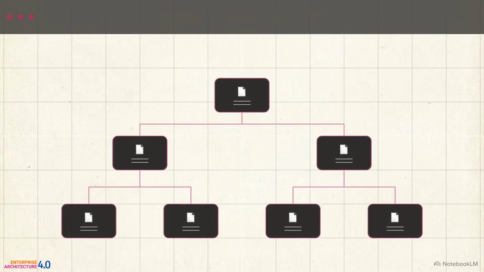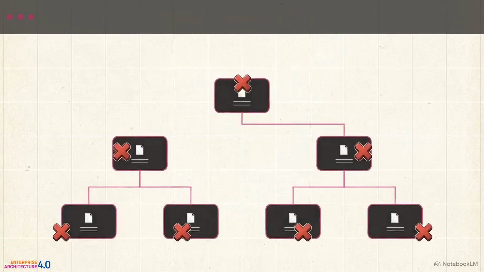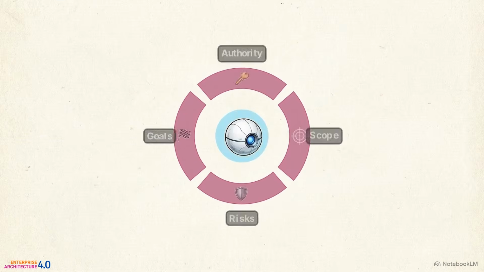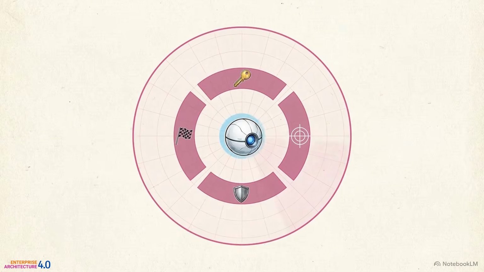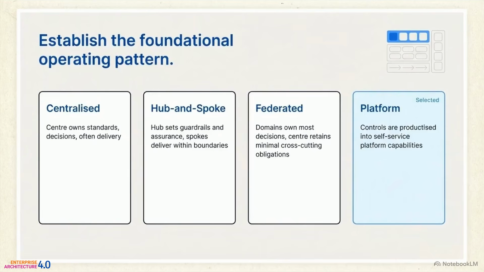For the enterprise architect, the mandate has shifted. Your primary job is no longer designing the step-by-step workflow. Your job is designing the boundaries, the policy constraints, and the runtime assurance planes that keep the system safe. When you achieve this, you stop building isolated AI experiments. You establish the enterprise as a platform where governance and controls are productized into self-service capabilities, allowing intelligent systems to scale safely across the organization.